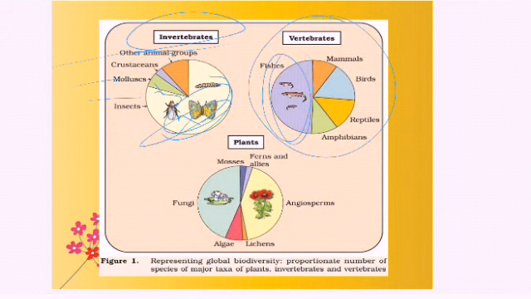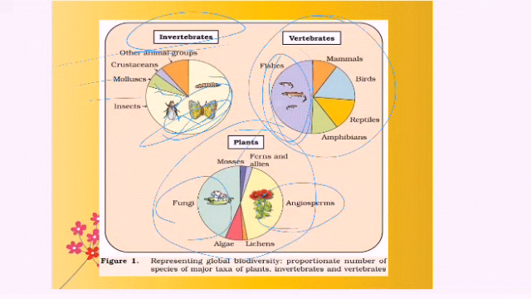pisces, 50% is being taken by whom? The pisces. The others are occupying the rest. Okay, and in plants, fungi occupy the most, followed by angiosperms. Mosses or bryophytes you can find next. Ferns and their relatives are pteridophytes, right? And algae and lichens.